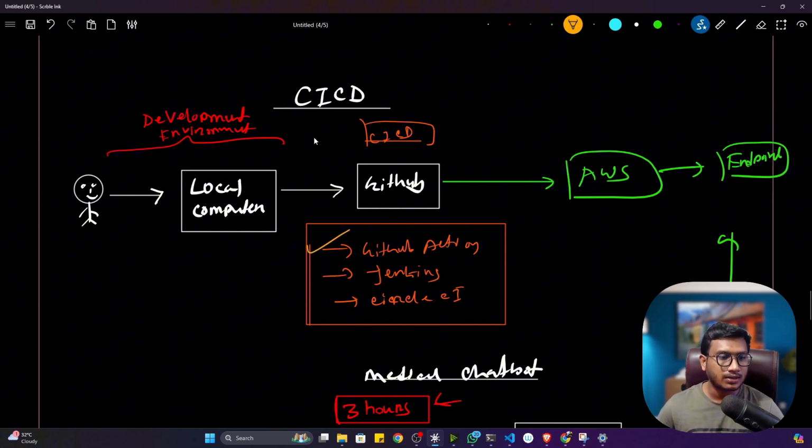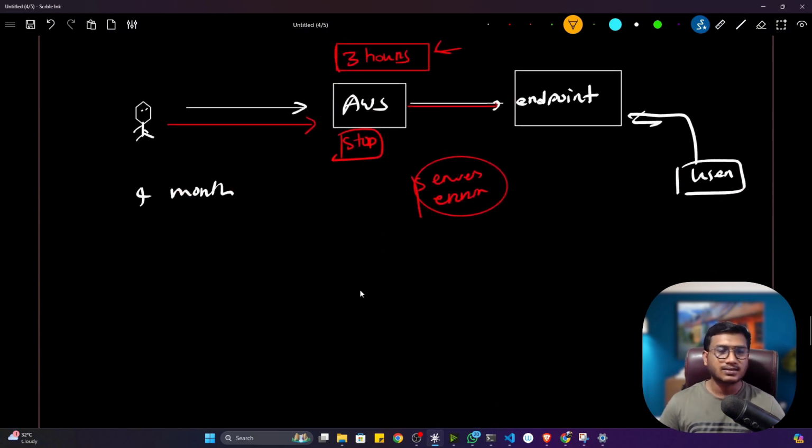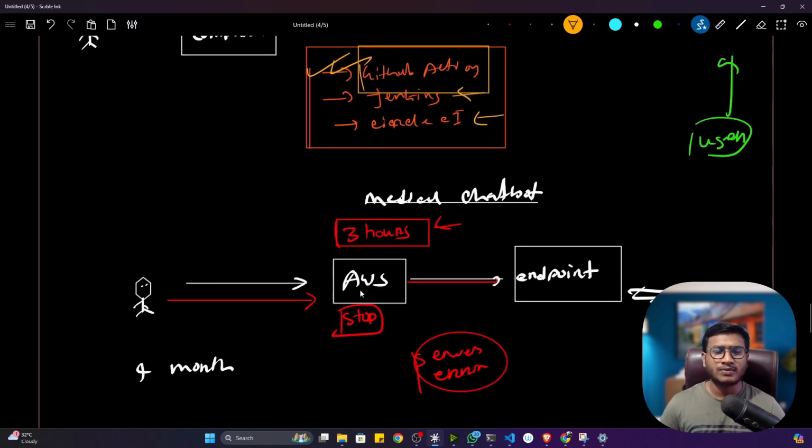People use GitHub Action more, because with GitHub Action you don't need to set up anything. Everything is already set up in GitHub. But if you're using Jenkins and Circle CI, you have to set up the server manually. So here we'll be using GitHub Action because it is already built in with GitHub. We don't need to set up anything. Going forward, I will also show you how we can use Jenkins and Circle CI, these services as well. Fine. So yes guys, this is the complete high level architecture of our deployment.